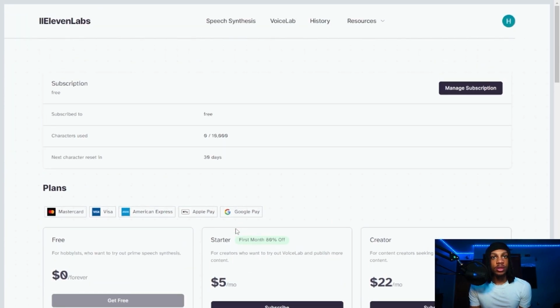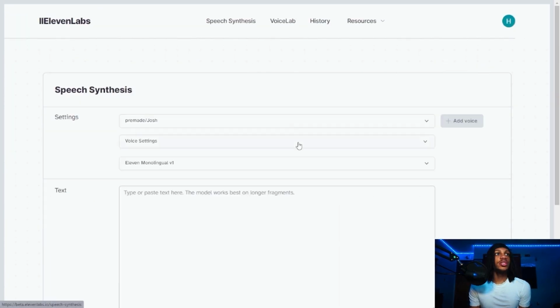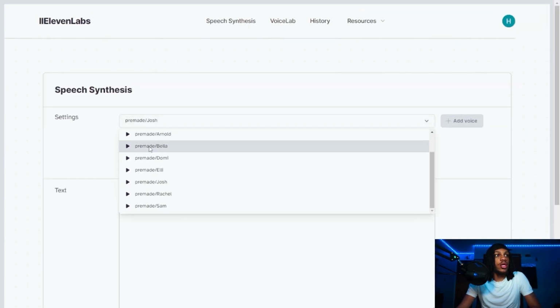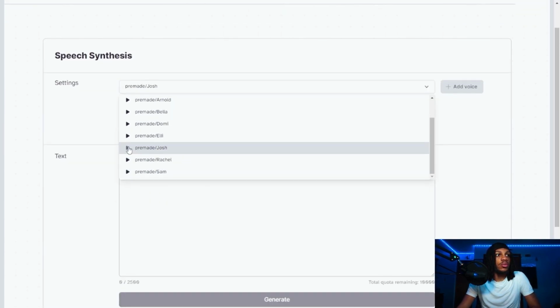So now what we're going to do is hover over to speech synthesis. Once you're here, all you have to do is choose a voice that you like, and they even give you a sample. I like Josh, so I'm going to choose that one.